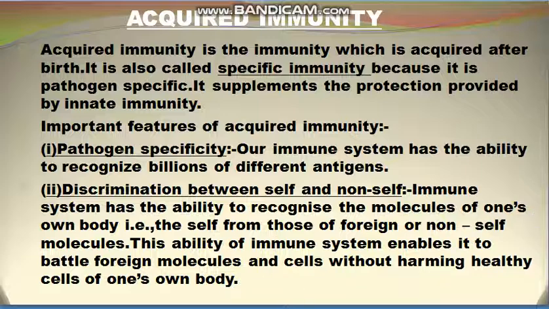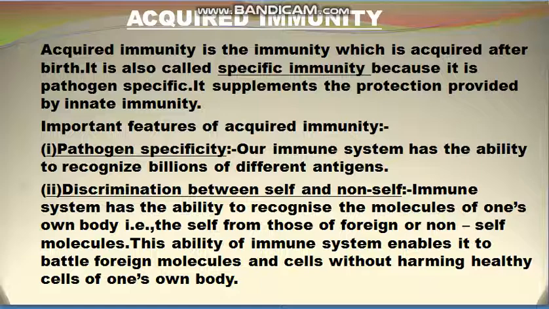It means that the first character of acquired immunity is pathogen specificity. For every pathogen there is a different acquired immunity. And the second character is discrimination between the self and the non-self. It means our immune system has the ability to recognize the molecules of its own body and the molecules which come from outside, that is the foreign molecules and cells, and the own body cells.